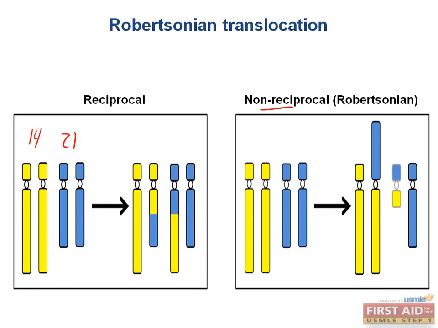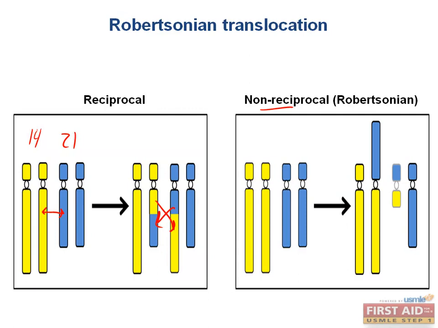Reciprocal translocations can happen between any chromosomes. In this figure on the left, a reciprocal translocation occurred between the bottom half of the arms of these 2 chromosomes, which results in the bottom half of the blue one becoming attached to the yellow one, and the bottom half of the yellow one becoming attached to the blue one. This is a balanced translocation because no genetic material was gained or lost,